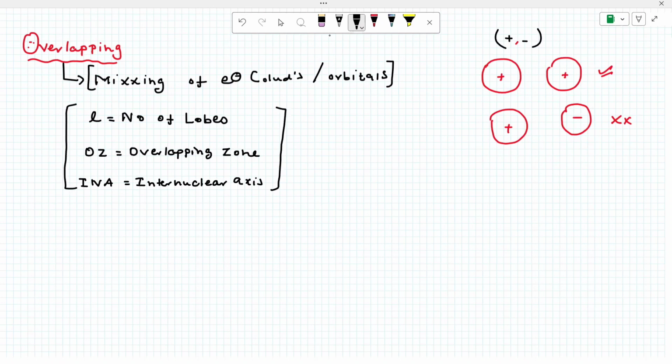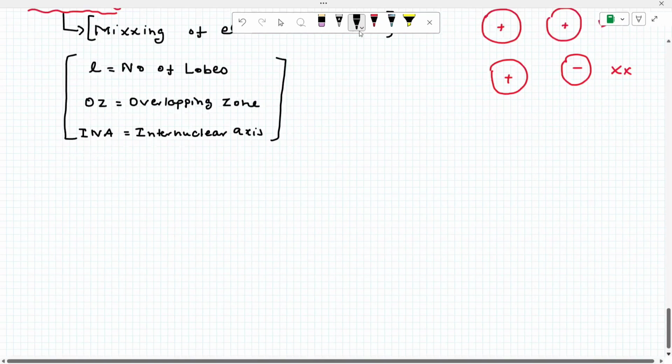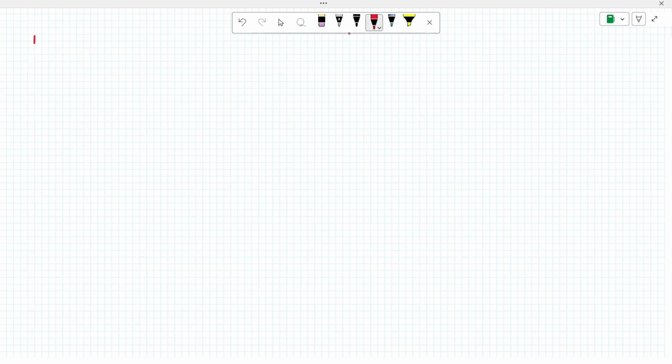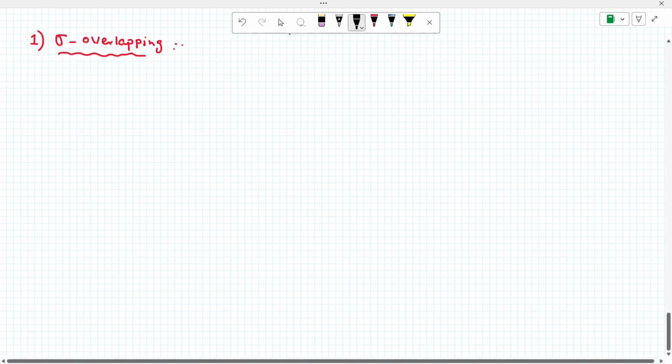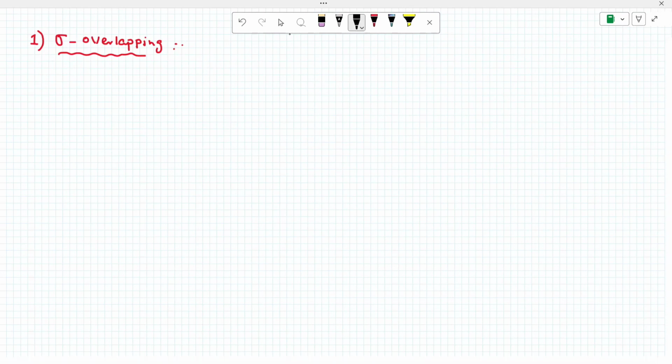Okay, let's start with the first one. What is sigma overlapping? Please note. What is sigma overlapping? Nothing but end-end overlap. Now when two orbitals undergo end-end overlap, we call it sigma overlapping. Please note, that is end-on overlapping.